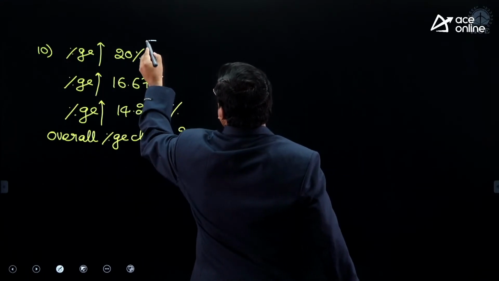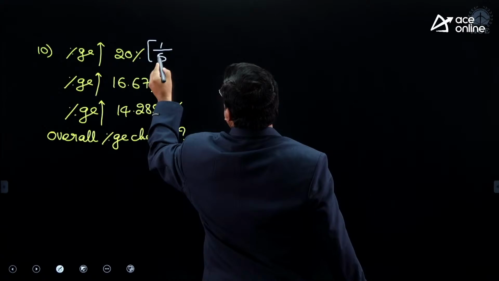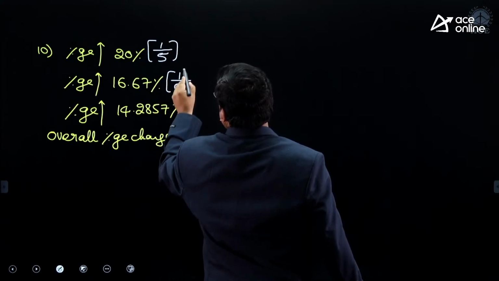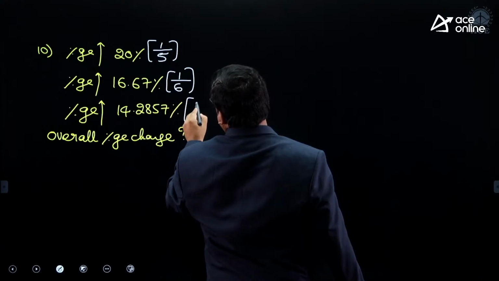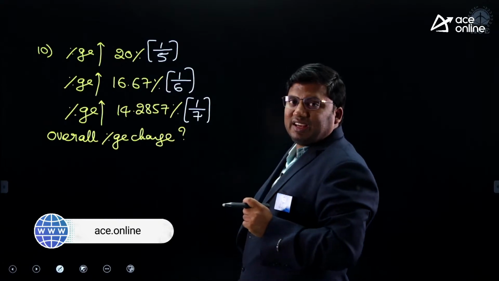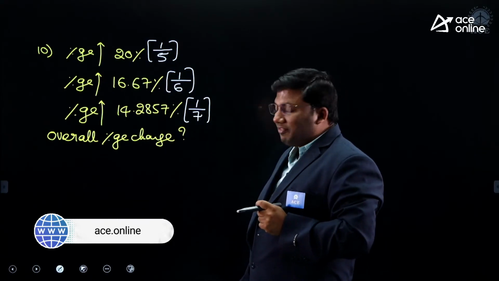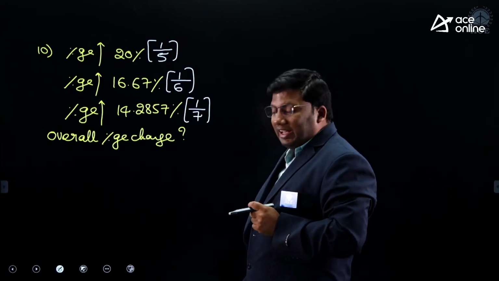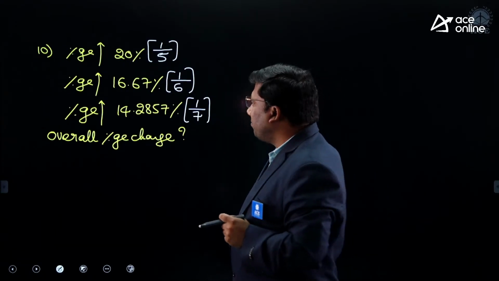20% is 1 by 5. 16.67 is 1 by 6. 14.2857 is 1 by 7. First year there is an increase of 1 by 5. Second year there is an increase of 1 by 6. Third year there is an increase of 1 by 7.